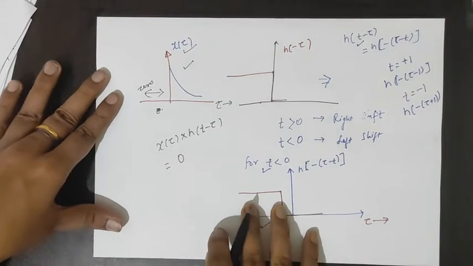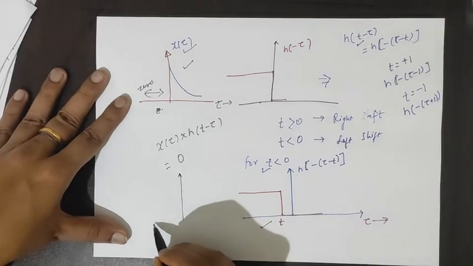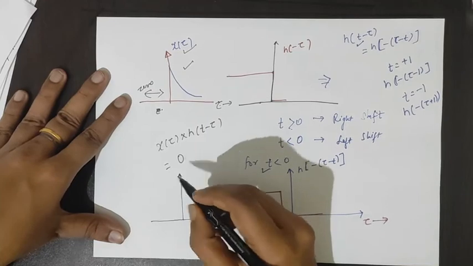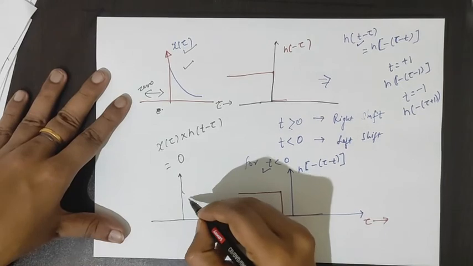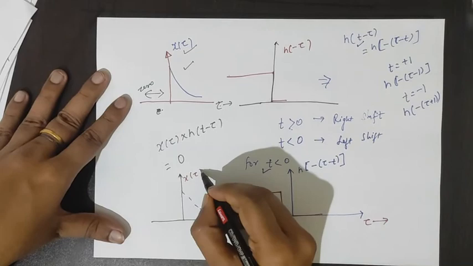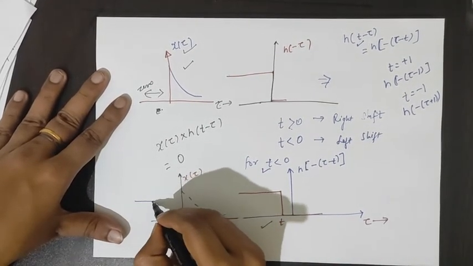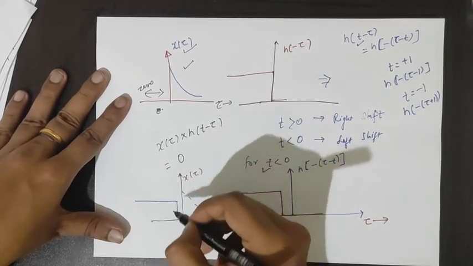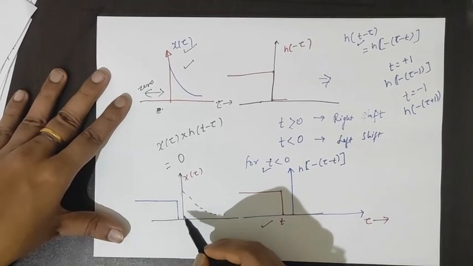Let's say we write it like this: this is x(τ), and suppose this is our signal h(t-τ). If we take the product, there is no shaded region here, so its value is 0.